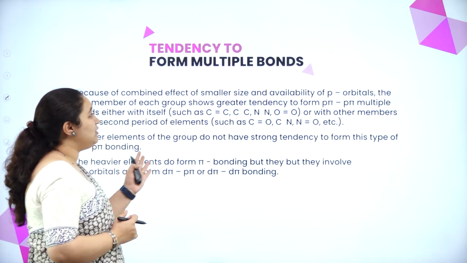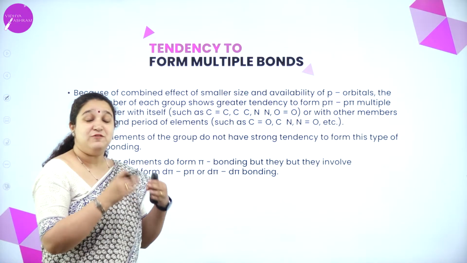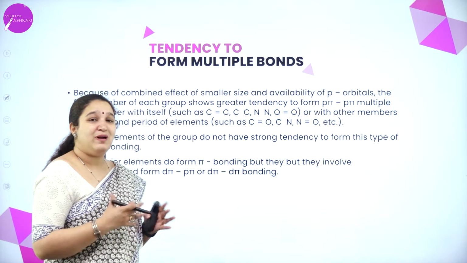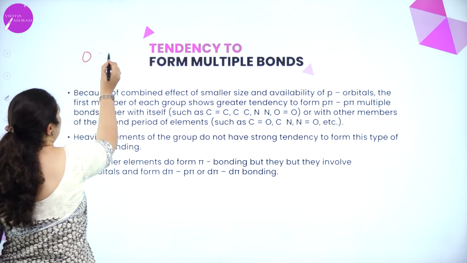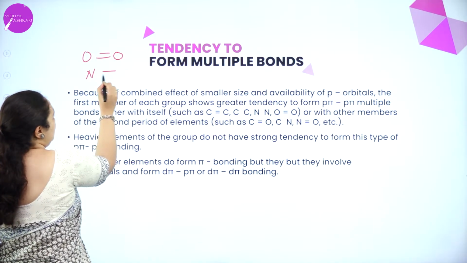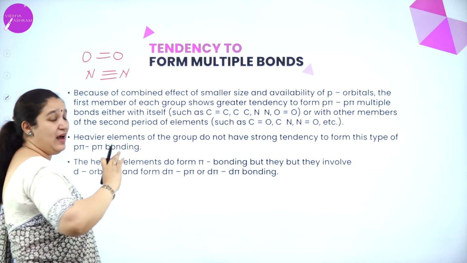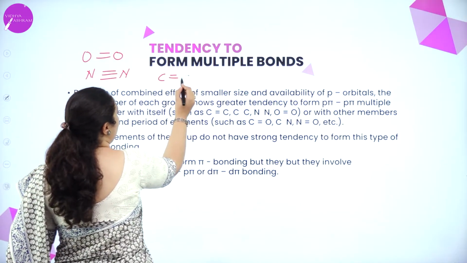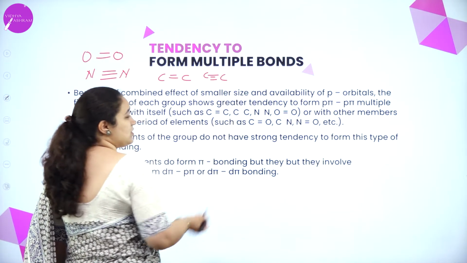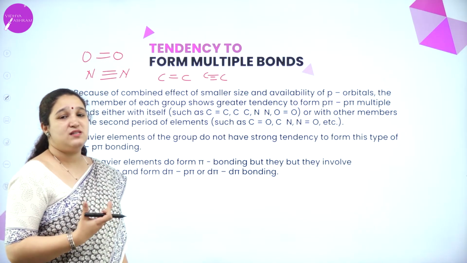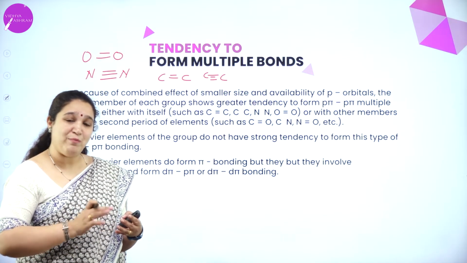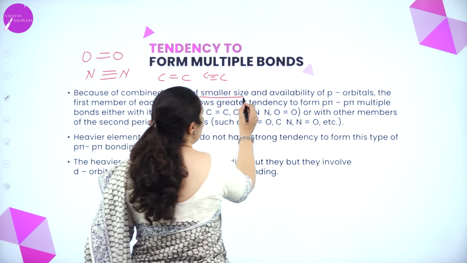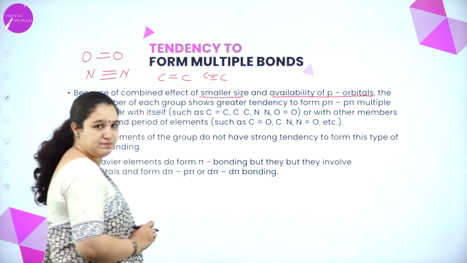Next is tendency to form multiple bonds. The first element in all the groups of P block have a tendency to form multiple bonds. For example, oxygen, double bond O, nitrogen can form triple bond. Carbon has got catenation property, it can bond among themselves, it can form carbon-carbon double bond, carbon-carbon triple bond is also possible, isn't it? Why is it that they can form multiple bonds among themselves? That is because of the combined effect of small size and availability of p orbitals.